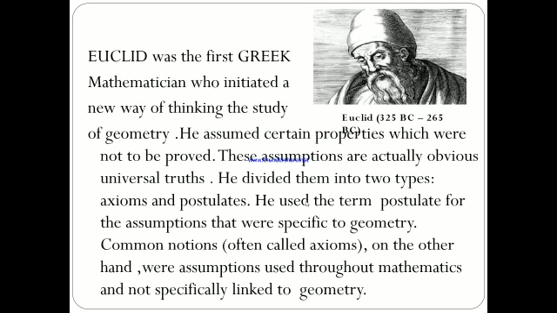Euclid was the first Greek mathematician who initiated a new way of thinking in the study of geometry. He assumed certain properties which were not to be proved. These assumptions are actually obvious universal truths. He divided them into two types, axioms and postulates. He used the term postulate for the assumptions that were specific to geometry. Common notions, often called axioms, on the other hand, were assumptions used throughout mathematics and not specifically linked to geometry.